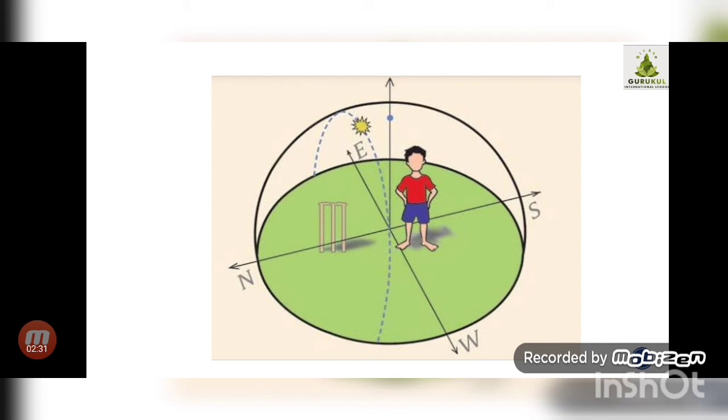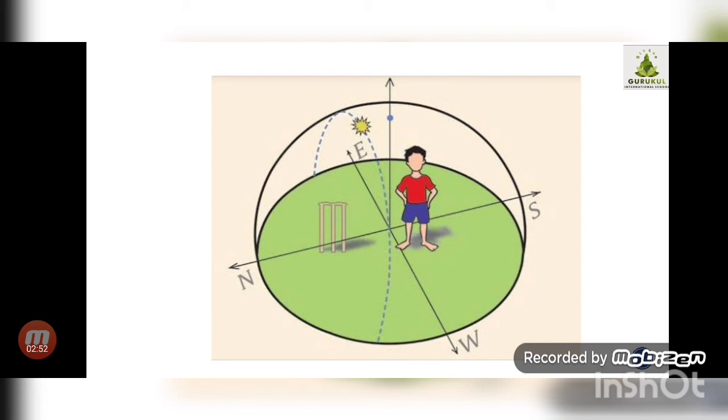As you can see in the figure, the sun is rising, and one boy is standing on the ground, and the sun is not exactly overhead. Overhead means the position which is shown by the arrow.